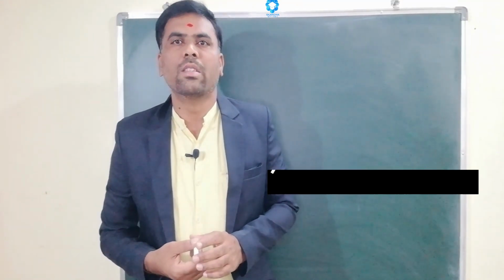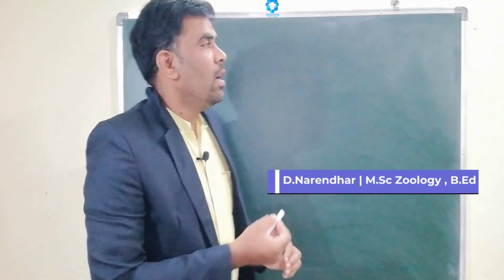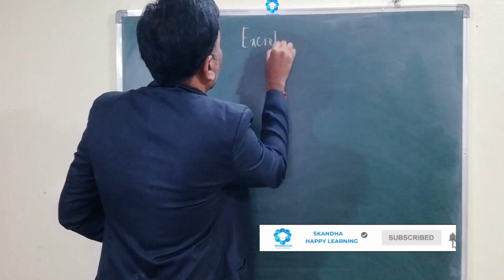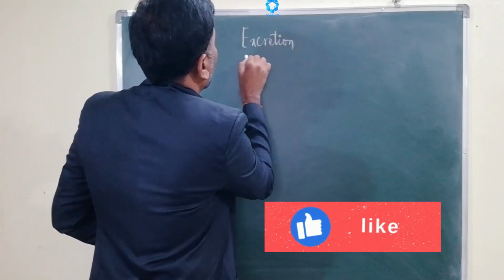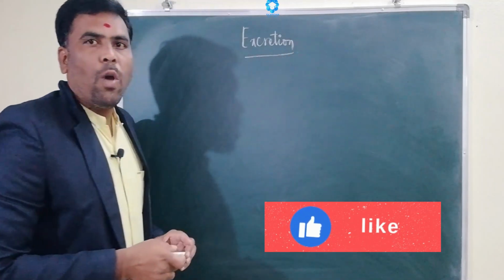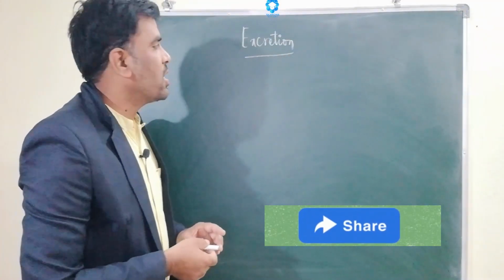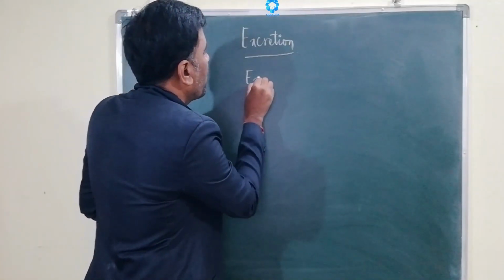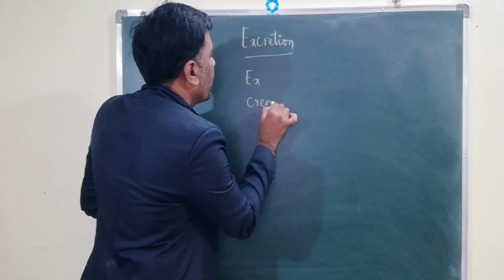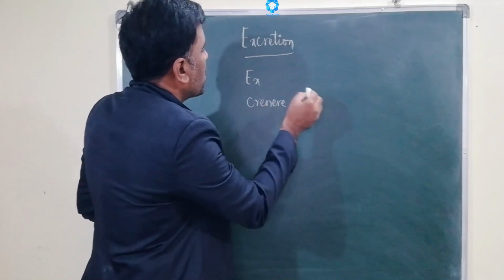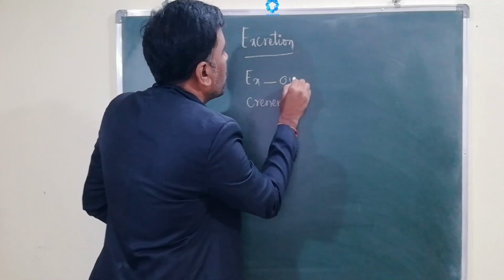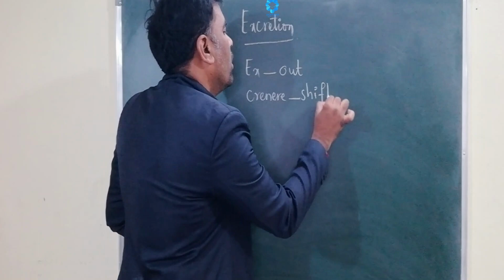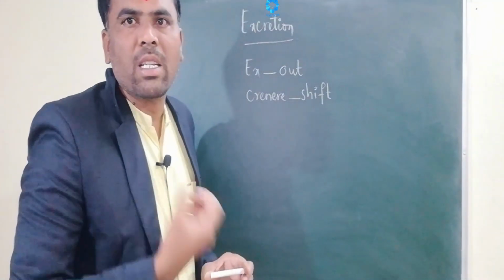Today we are going to discuss the important lesson excretion. What is excretion? The word excretion is derived from the Latin words ex and crenere. What is the meaning of ex? Ex means out. Crenere means shift. That means shift the materials outside.